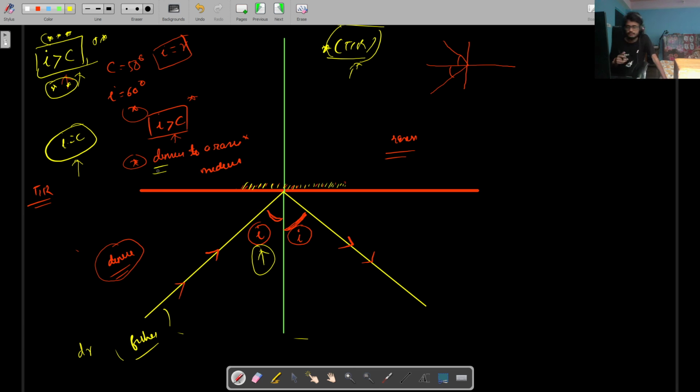Is there any doubt up to this point? There are 3 to 4 cases we need to study about total internal reflection, a few in prisms and a few in glass slabs. So this will be done tomorrow. But if you have any doubts right now regarding this topic, or regarding any other topic, you can let me know right away. No doubt. No doubt.